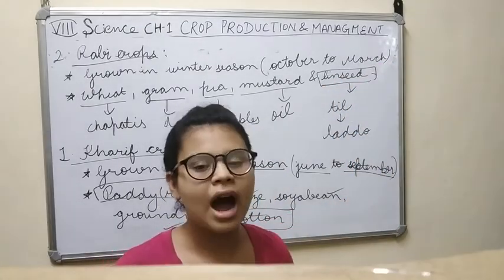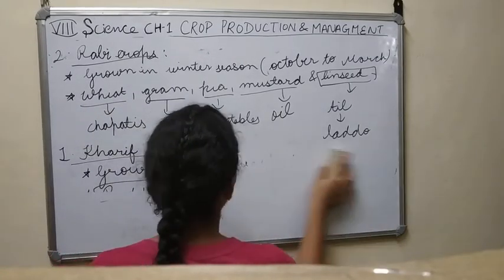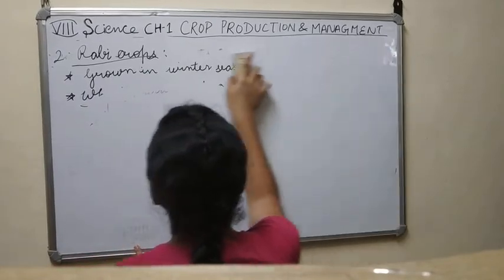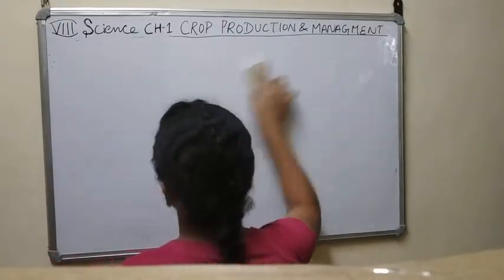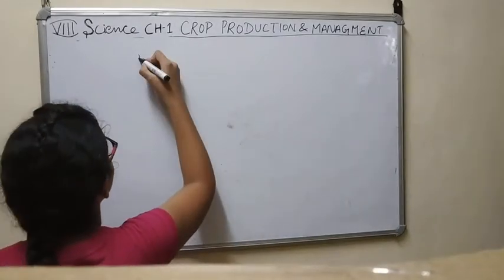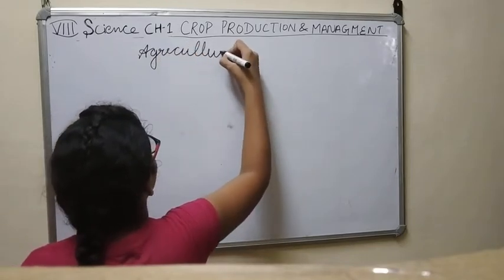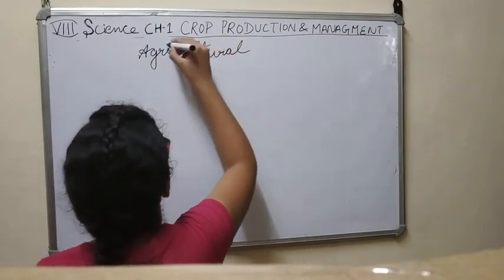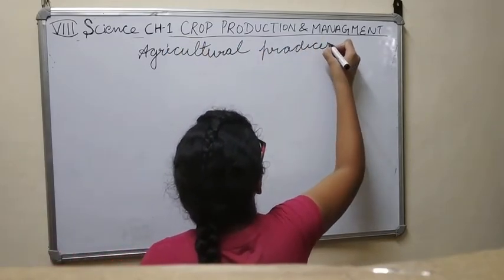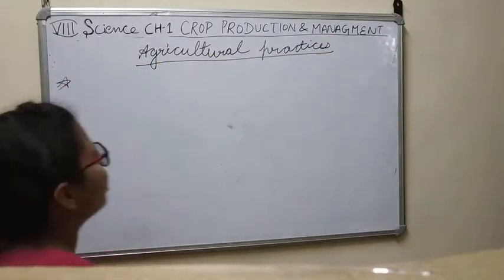Now let's come to our next topic. Now here our next topic is agricultural practices. Now, what do agricultural practices mean here?